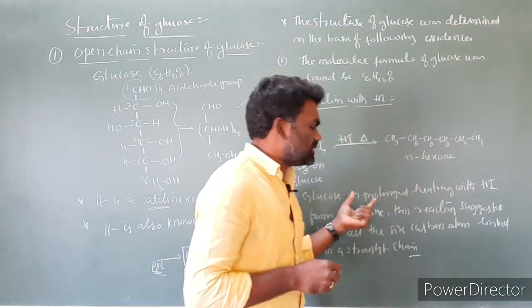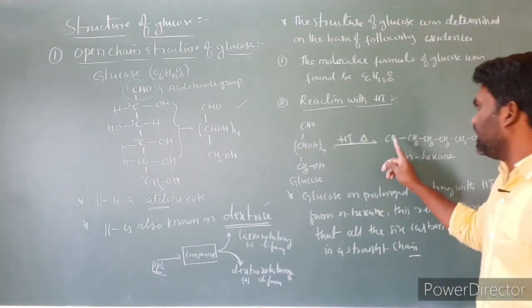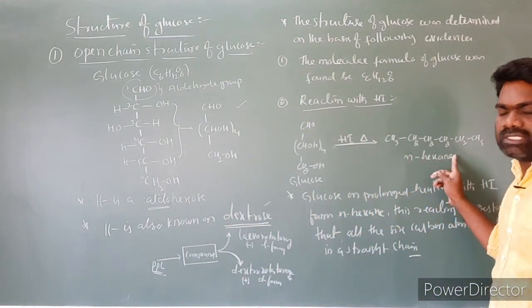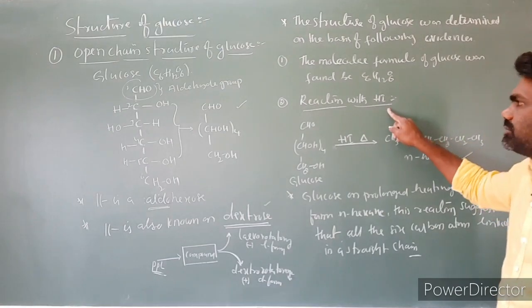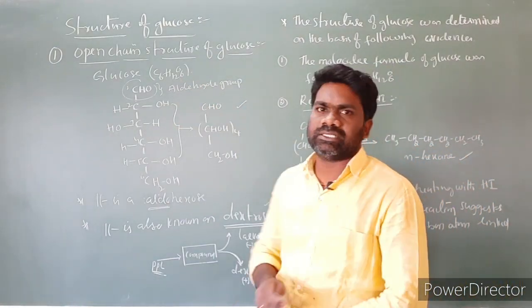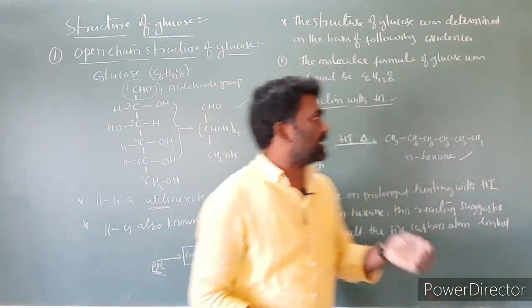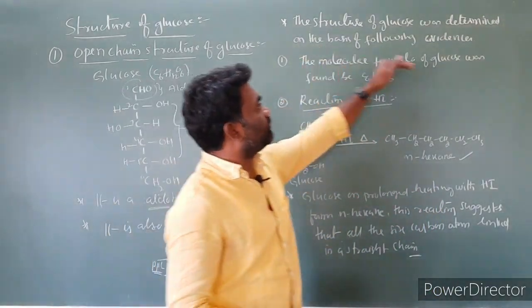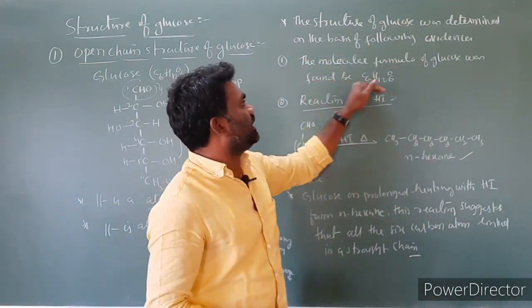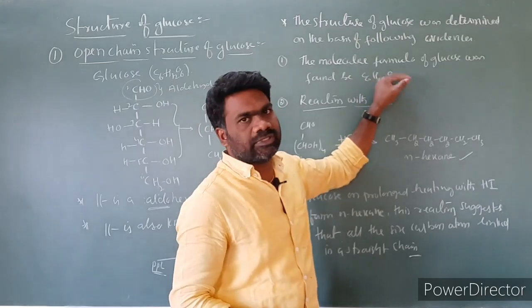So this reaction suggests that all the 6 carbon atoms are linked to each other in the form of a straight chain. This reaction confirms all the carbons are in a straight chain. This is the second reaction. First one is what? The molecular formula of glucose was found to be C6H12O6. This is the first point.